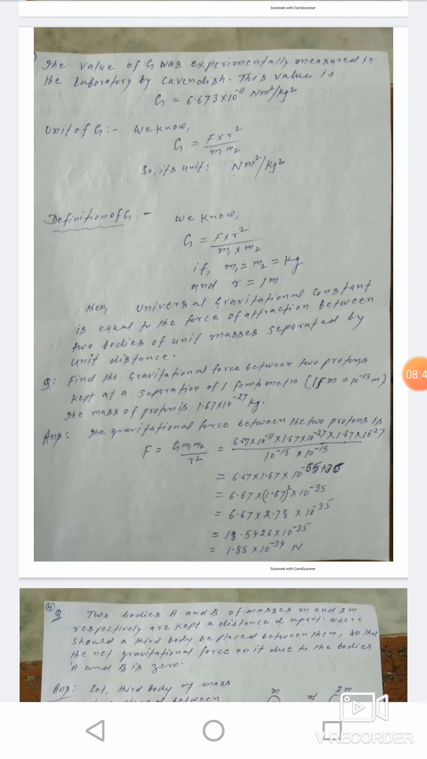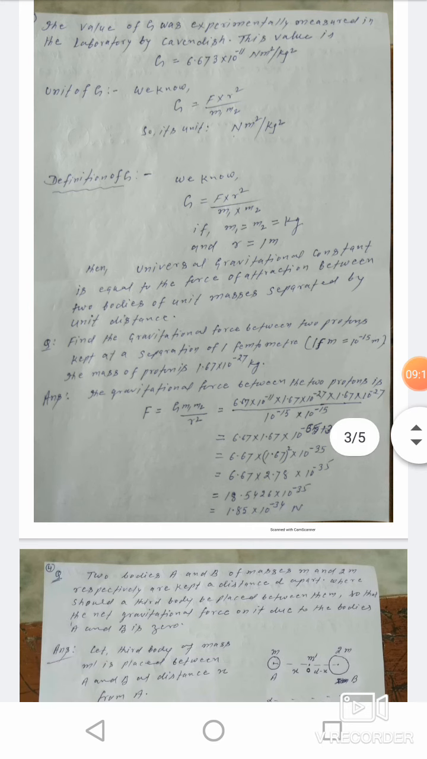Here we will put the value of capital G, that is 6.67 into 10 to the power minus 11. Value of M1 is 1.67 into 10 to the power minus 27, into M2 which is also 1.67 into 10 to the power minus 27, divided by r, which is given as 10 to the power minus 15, that here is squared. So 10 to the power minus 15 into 10 to the power minus 15. First of all add the powers of 10. So it will be equal to 10 to the power minus 65 plus 10 to the power 30, and it will be equal to 10 to the power minus 25.